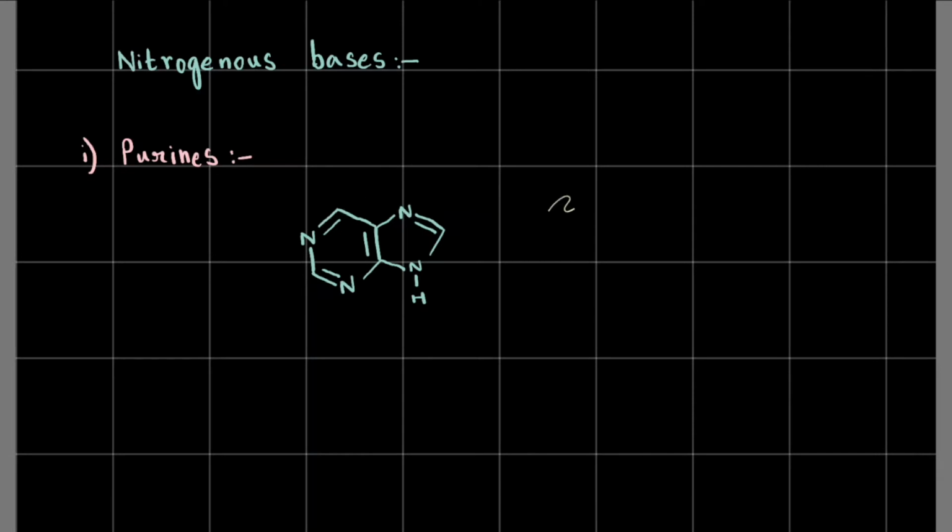Benzene looks exactly like this. So some of the carbon atoms have been replaced by nitrogen atoms, that's all there is to it. It's heterocyclic because in the cycle some carbon atoms have been replaced by nitrogen atoms, and this is what we call a purine.